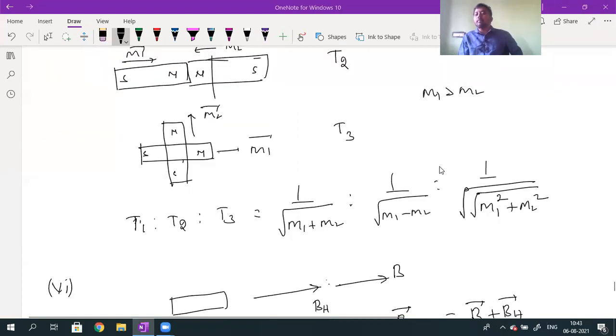What is the magnetic moment corresponding to the first case? M1 plus M2. What is the magnetic moment corresponding to the second case? M1 minus M2. What is the magnetic moment corresponding to the third case? Root over M1 square plus M2 square.